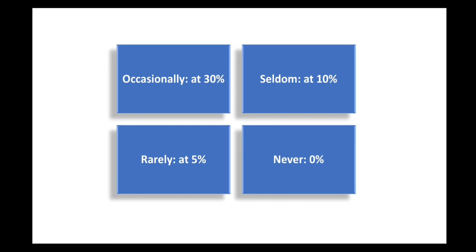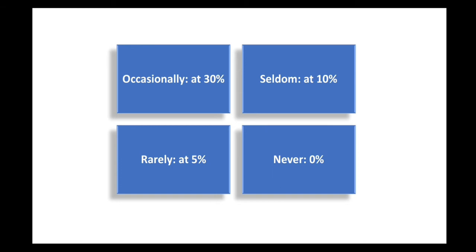And the next one is generally. Generally, here the frequency is about 80%. I can take the example: I generally go to bed at 11 o'clock p.m. For example, if I say I generally go to bed at 11 o'clock p.m., it means I can, for example, go to bed at that time 5 days of the week, and on the days of the weekend I may go to bed at about 1 o'clock or 2 o'clock or whatever.